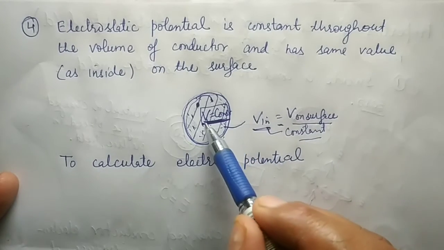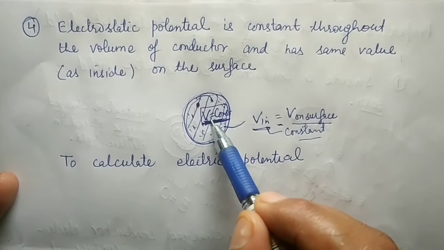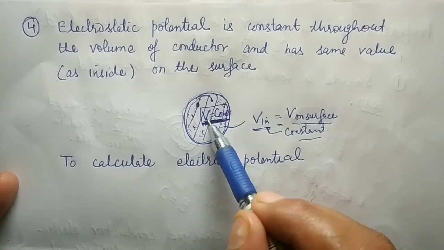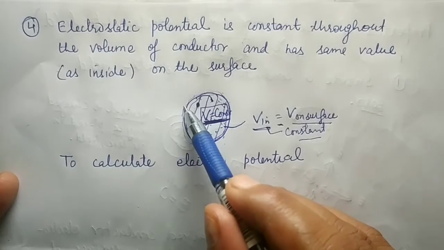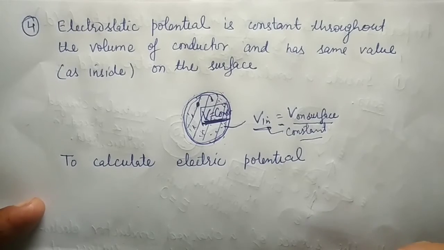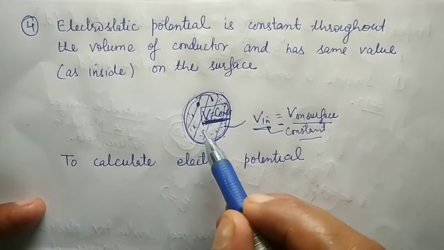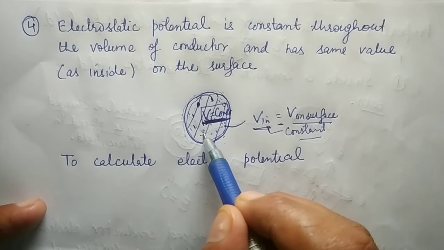And whatever the value of this electric potential inside a conductor, that same value is equal to the value of electric potential on the surface. So we can say that the electric potential inside a conductor हमेशा ही constant, एक समान रहता है.